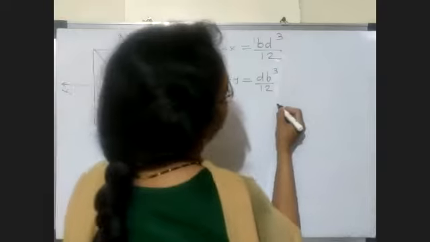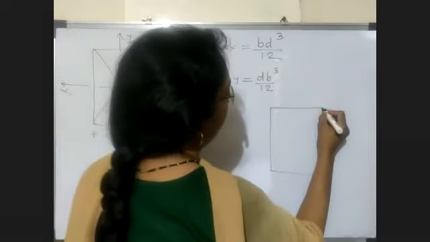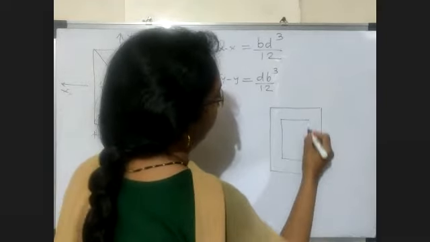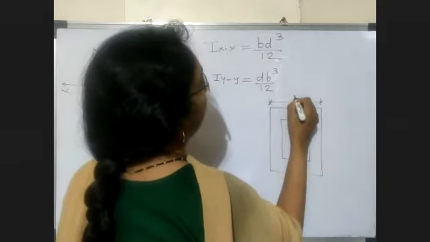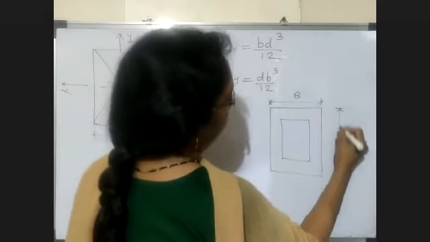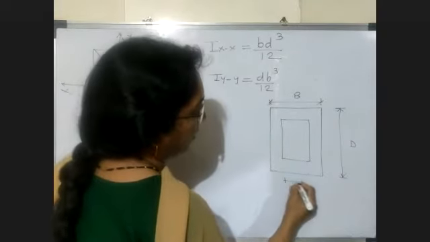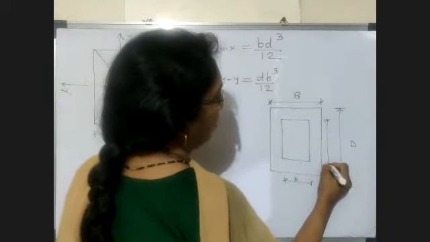Now suppose we consider a hollow rectangle. Now I again draw. This one is your hollow rectangle. So the outside dimensions are capital B and this one is your capital D. These inside dimensions are small b and this one is your small d.